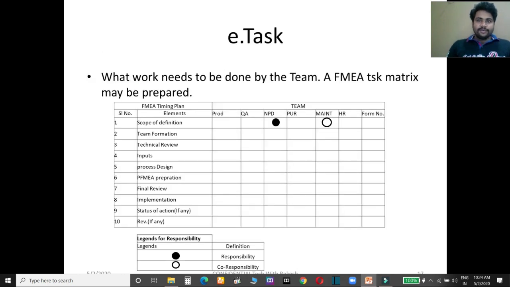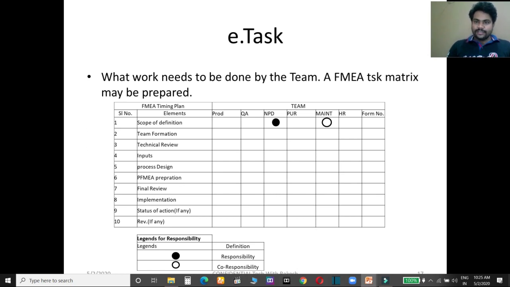Task. When you are going to perform any task, first of all you have to define which task will be performed by whom. So here you will assign the tasks like this. You have to retain elements or tasks on the left side, and on the right side your team will be mentioned. Here you have to mention which task is performed by which team. I have taken on the right side production, quality, NPD, purchase, maintenance, HR, like this.